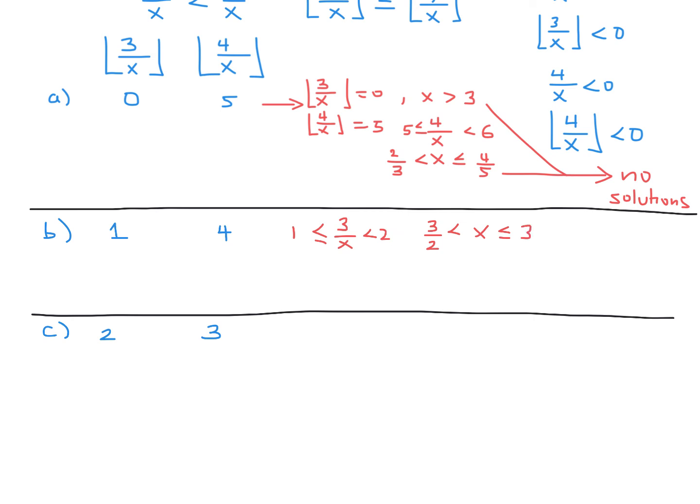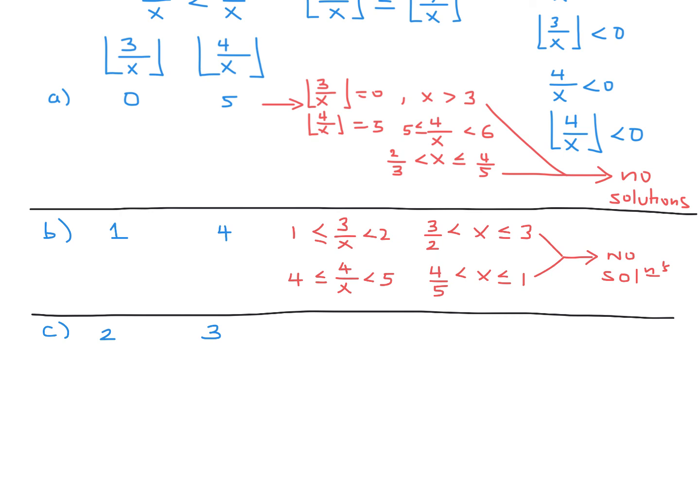Okay. Next one, if this bracket of 4 over x is equal to 4, then that means that 4 over x is between 5 and 4. Isolating for x, we would get x between 1 and 4 over 5. Now, these two, do they have a solution, anything in common? And it seems like the answer is no again. No solutions.